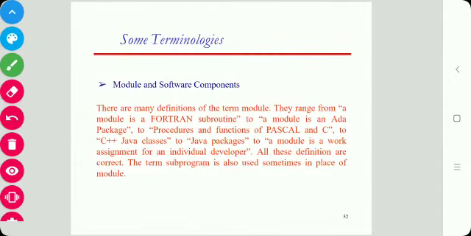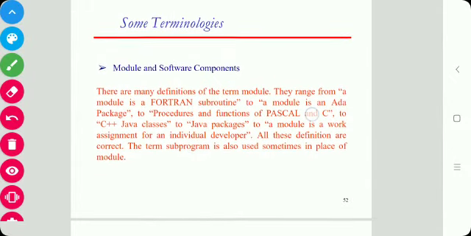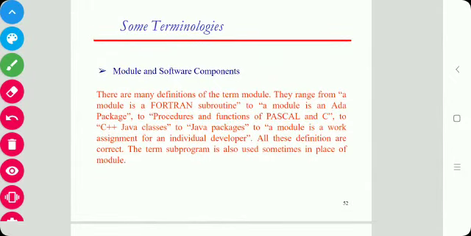Next terminology is module and software components. As you know, module means if there is a big program, that big program is divided into subprograms. That subprogram is called a module. And a software component represents a modular, deployable and replaceable part of a system. Means we can replace that part of the system, and that is called a component.